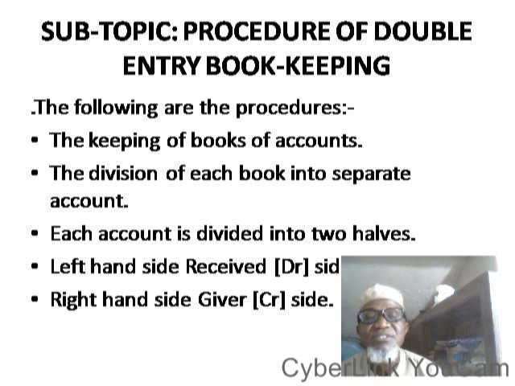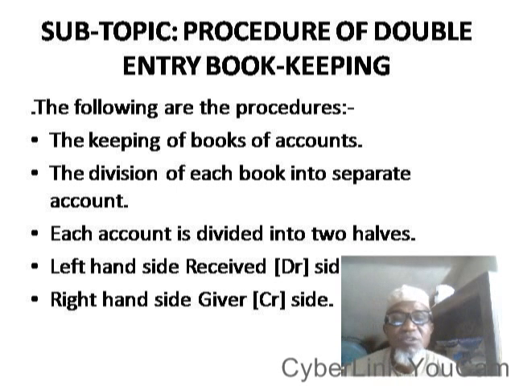The golden rule says that for every debit entry, there must be a corresponding credit entry, and for every credit entry, there must be a corresponding debit entry. I told you, whenever you have a giver, you must have a receiver. That is where we stopped.